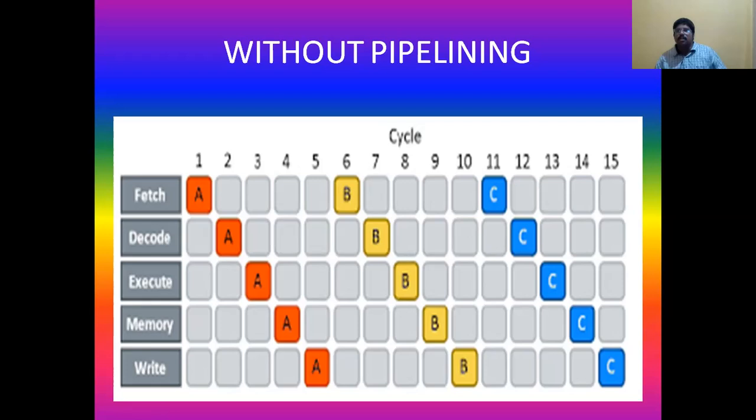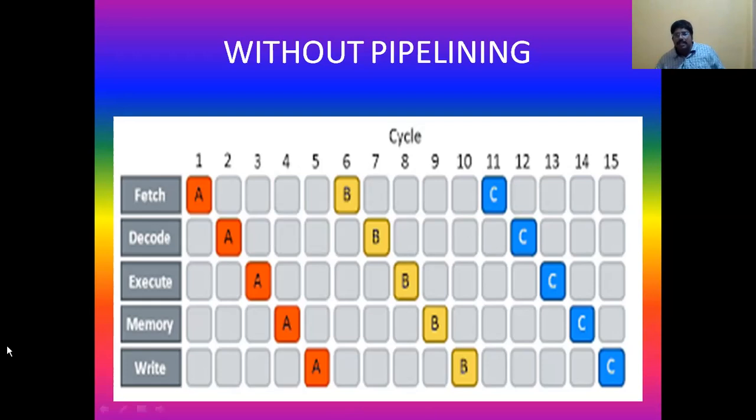For example, if my program has only 3 instructions, the number of clock cycles taken to complete the execution is 15. You can clearly see in the diagram. The first instruction takes 5 clock cycles to complete its writing operation, and the second instruction starts only after the completion of the first.